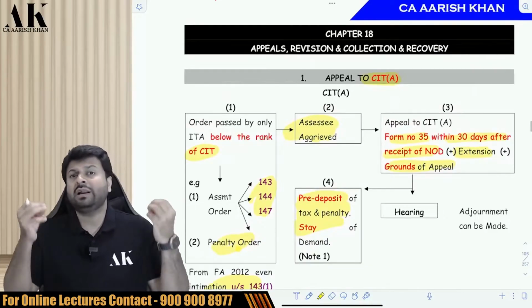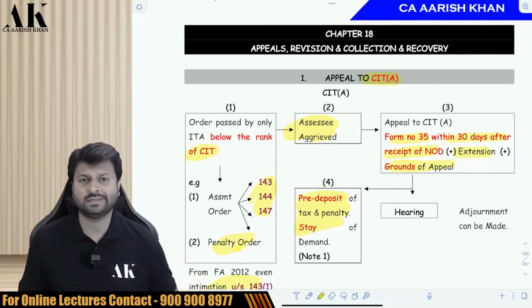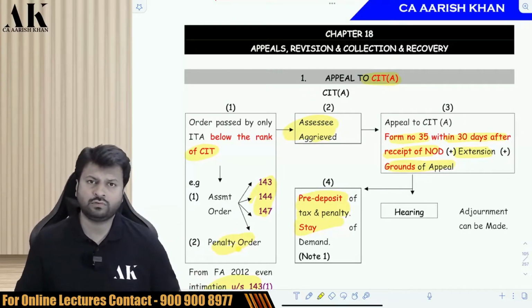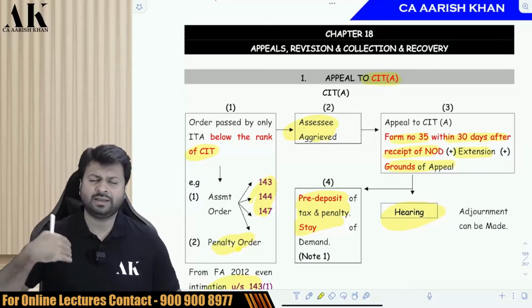But if you don't have that 20% money also to appeal, you have a financial crunch in your business, in that case, you can go for what? You can go for a stay of demand. You can make an application to CIT appeal and he will give you a stay on the payment. Now during the hearing, there will be a lot of adjustments, some made by the AO, some by the officer, some by the CIT appeal, as the case may be.